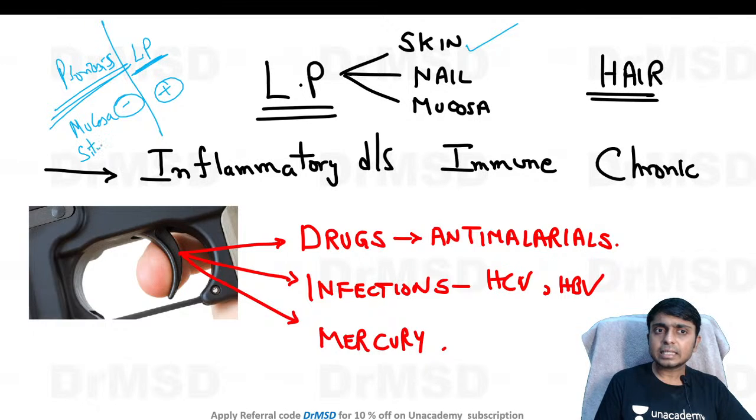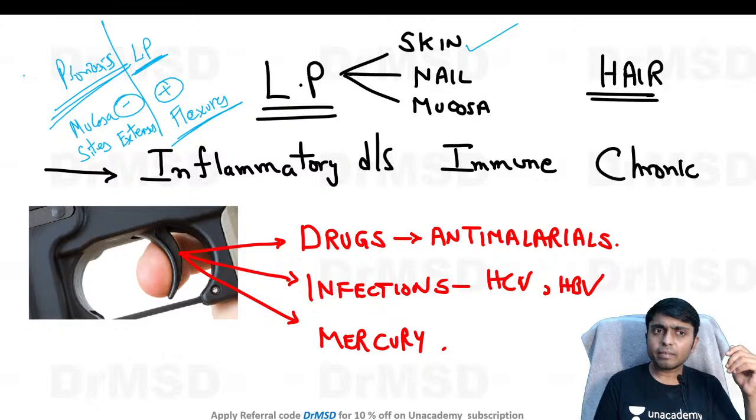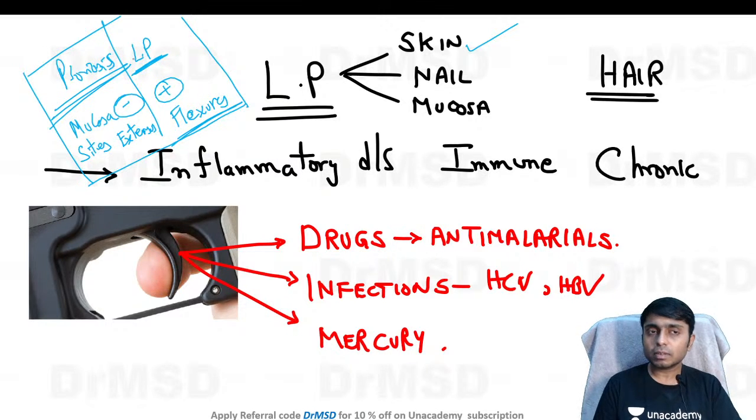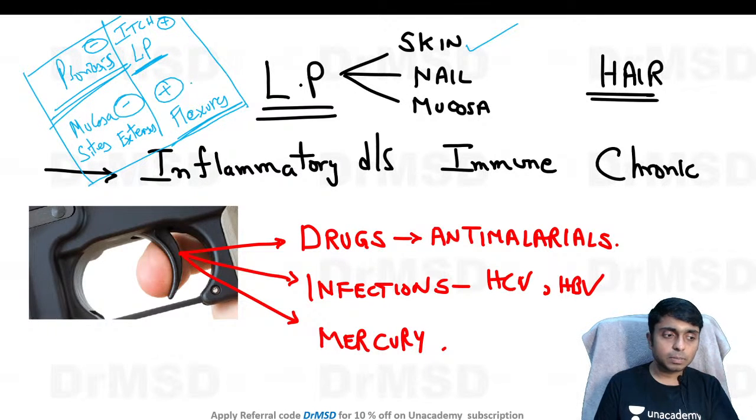And the most important sites in psoriasis are extensors, whereas in lichen planus the lesions are classically seen over flexures. Apart from this, there is one more difference: itching, which is a predominant symptom in lichen planus, is absent in psoriasis. These are very important differences I have given in that small table on the left side.